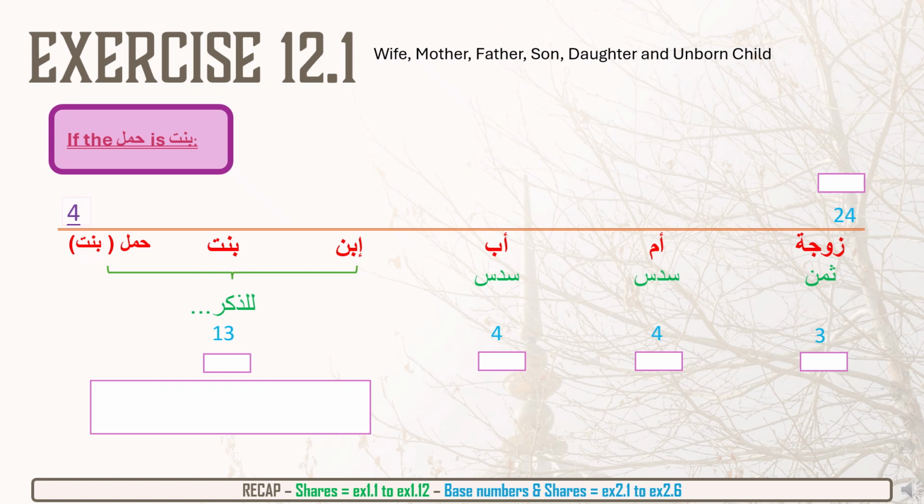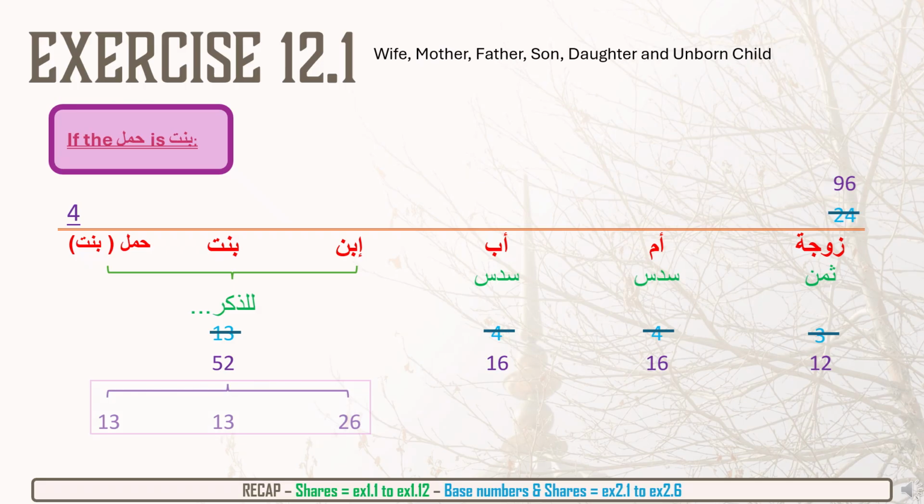We'll multiply the base number. The 24 will become 96. The wife's 3 shares will become 12. The mother and father's 4 shares each will become 16 each. And the 13 will become 52. And now that can be divided. The daughters will get 13, 13. And the son will get 26.